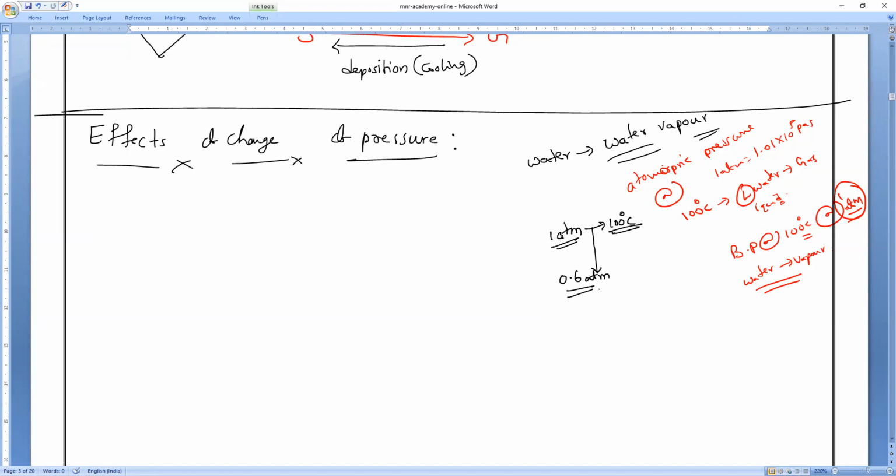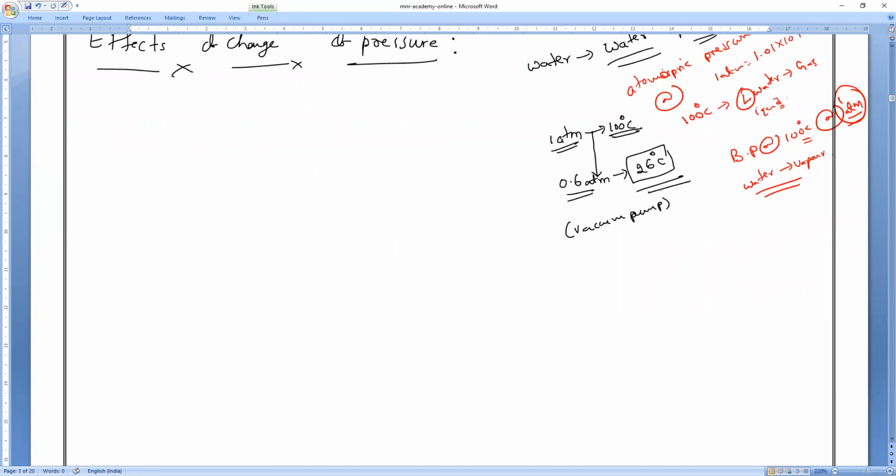If you reduce the pressure to 0.6 atm, how do you reduce it? By using a vacuum pump, you can reduce the pressure. Then water will convert into the gaseous state at 26 degrees Celsius itself. Understand? If the atmospheric pressure is 0.6 atm, just decreased, then at 26 degrees Celsius itself, the water will convert into what state? Gaseous state.